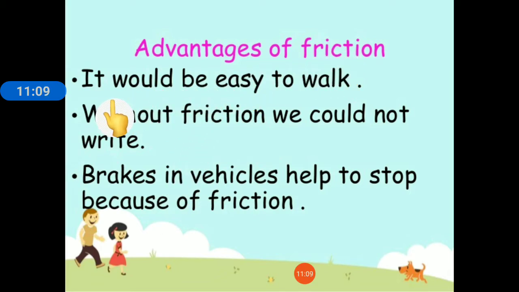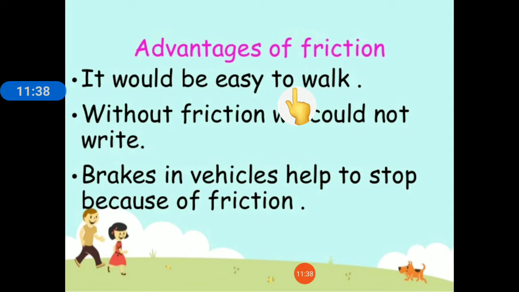First is, because of friction it is easy for us to walk. Why? Because the surface of our foot or the sole of our shoe, because of friction, helps us to have a firm grip over the ground, and thus we walk easily over the ground. You might have seen, if your foot falls on a banana peel or on a slippery wet surface, what happens?